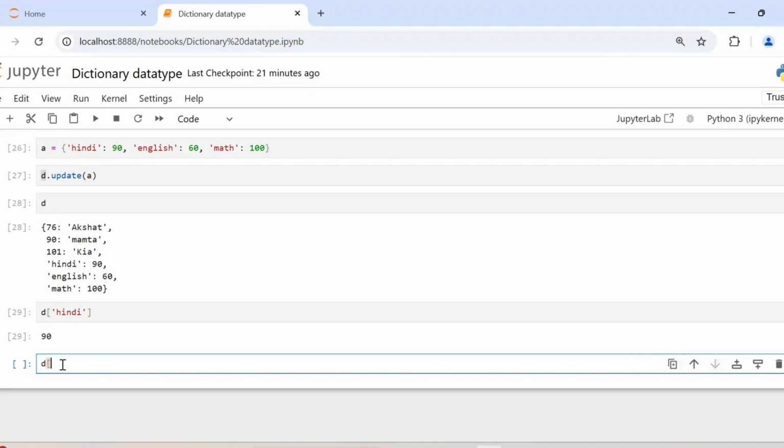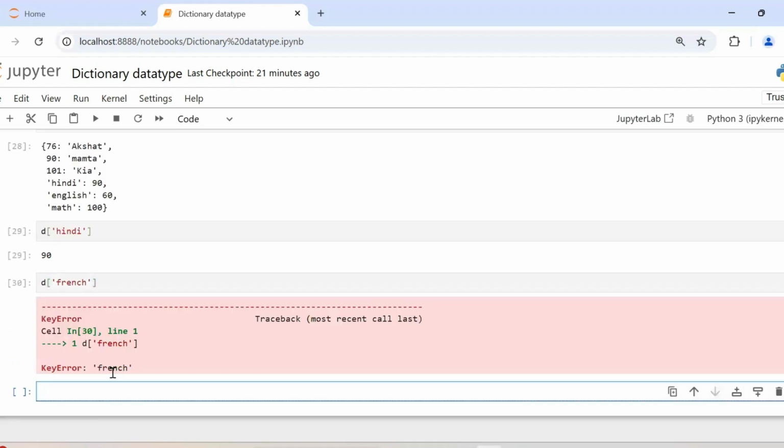But if I try French, we don't have a key French in the list of keys that you see here in your dictionary. So what will happen in that case? It is giving us a key error, throwing an error. And it's called key error, because this key doesn't exist.